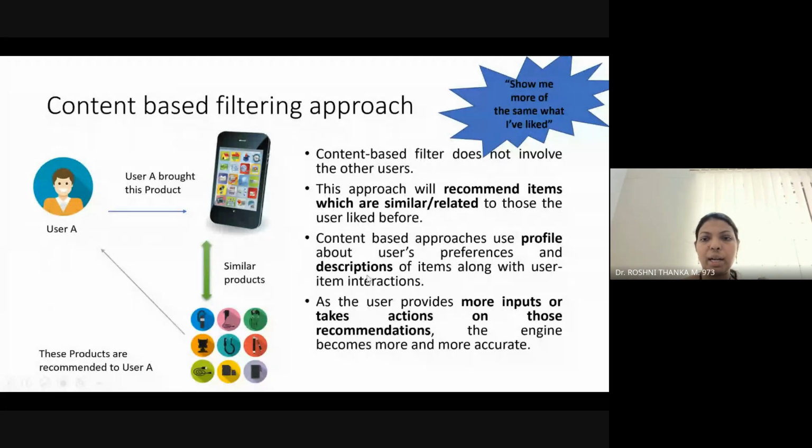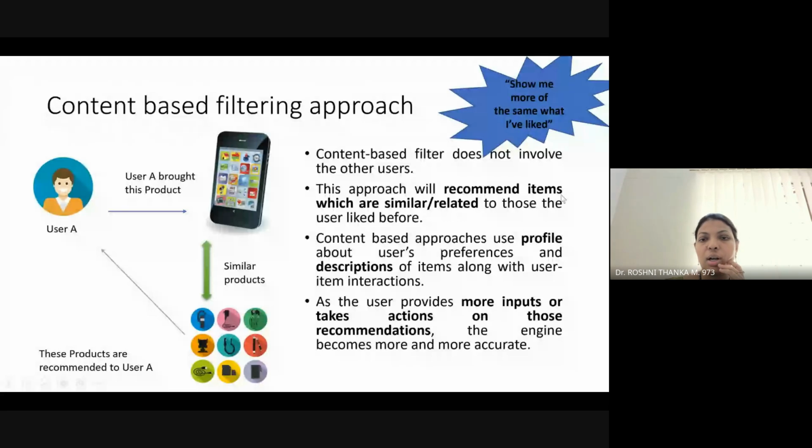So based upon the profile about the user's preference, for example, if user A has bought this product, it will see what similar items there are to this product, and then it will suggest them to user A. For example, if user A has bought a mobile phone, it will see what other devices or products are related to this mobile phone, and then give the suggestion to user A. So for this recommendation, content based filtering is not involving any other user. It finds phone or similar gadgets related to the mobile phone, and then gives a recommendation to user A, right?